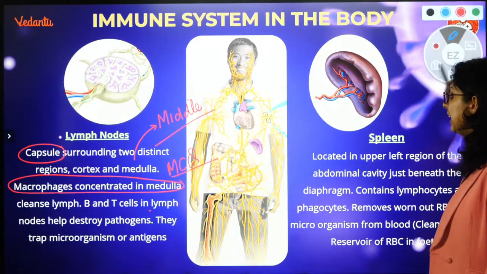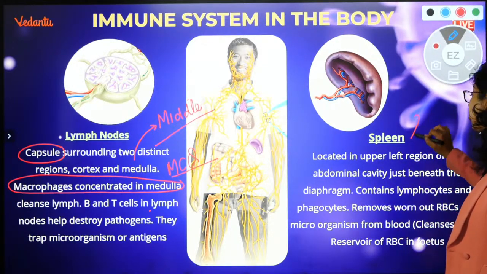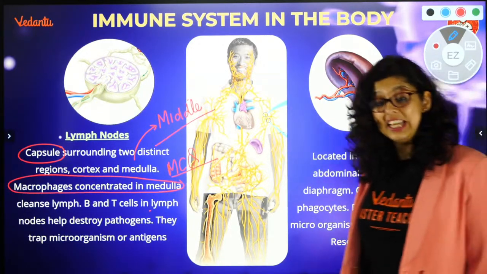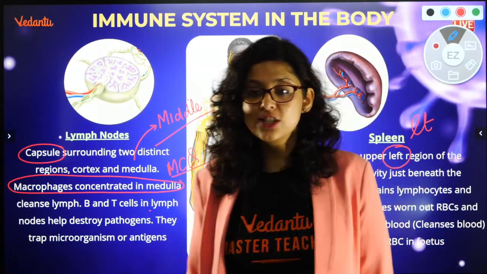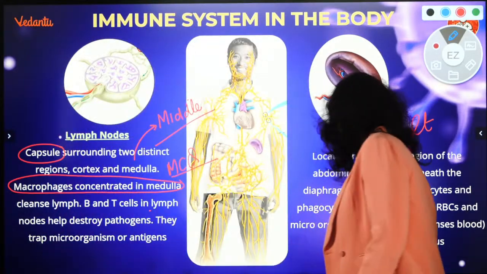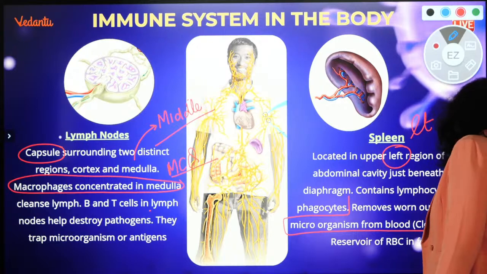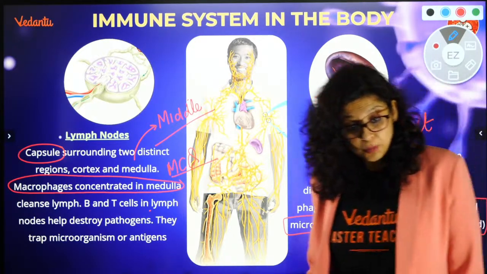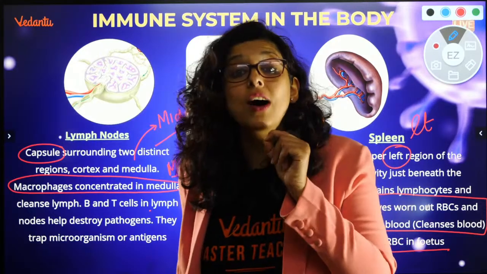Spleen. एक spleen होता है. So what does the spleen do? The spleen is on the left side of the body. Spleen is basically a graveyard of RBCs. It's going to remove the worn out RBCs. See? It is going to clean the blood. It is also a reservoir of RBCs. But apart from RBCs, it is also a reservoir.